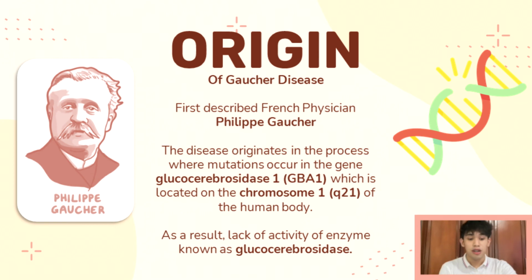Origin: Gaucher disease is a rare genetic disorder that was first described by French physician Philippe Gaucher. Gaucher disease originates in the process of mutation that occurs in the specific gene known as glucocerebrosidase 1, or simply GBA1, which is located on the first chromosome of the human body, specifically in locus 21 of chromosome 1. Gaucher disease results in a lack of activity of the enzyme, or the production of the enzyme known as glucocerebrosidase.